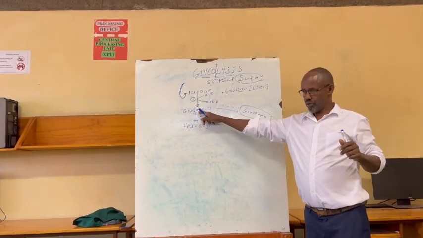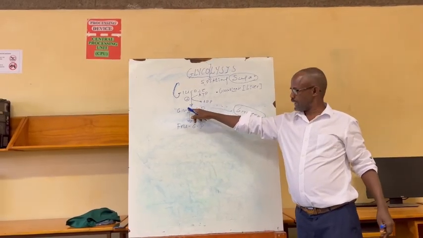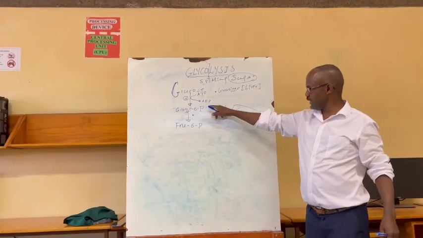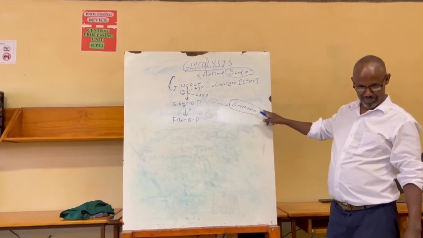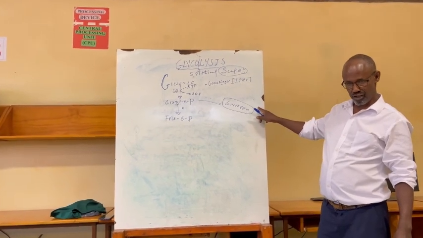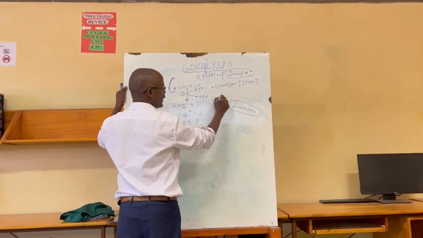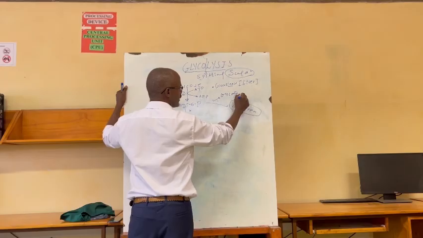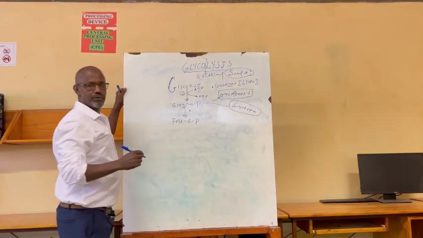Excess glucose molecules in our blood go to the liver, and first they have to be converted into glucose 6-phosphate. Then they undergo the glycogenesis process, the formation of glycogen from glucose. Remember this pathway: glycogenesis, the formation of glycogen for storage.